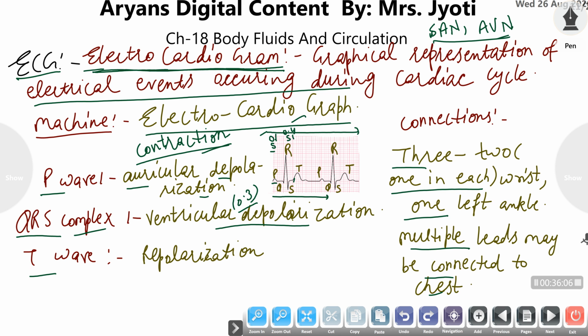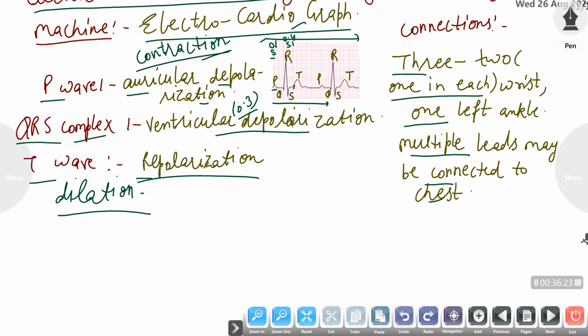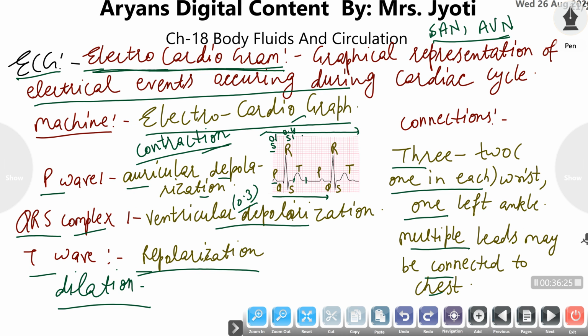Then comes the T wave. The T wave represents the joint diastole or repolarization, meaning dilation. So the T wave represents the joint diastole, and if the T wave ends at 0.8 second, then the ECG is very normal, meaning the heart is functioning properly and precisely, because here one particular cycle gets completed.